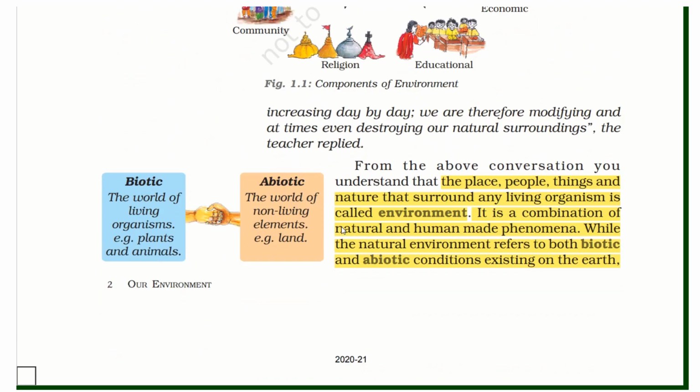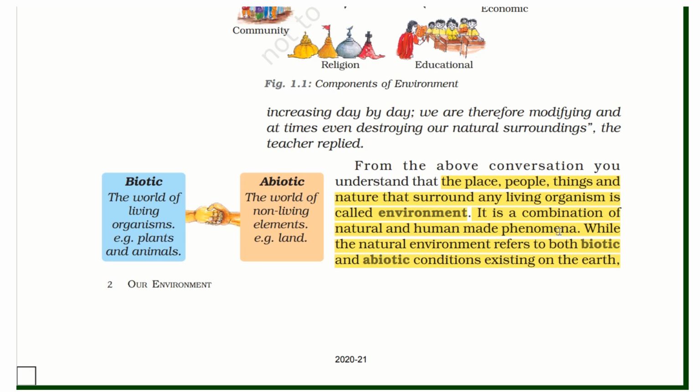First, we'll go with the meaning of environment: the place, people, things, and nature that surround any living organism is called environment. It is a combination of natural and human-made phenomena.